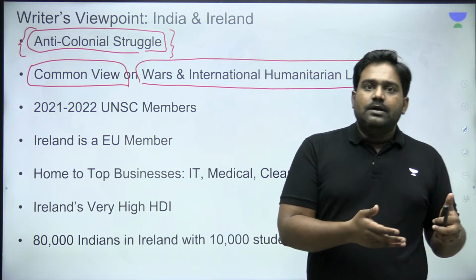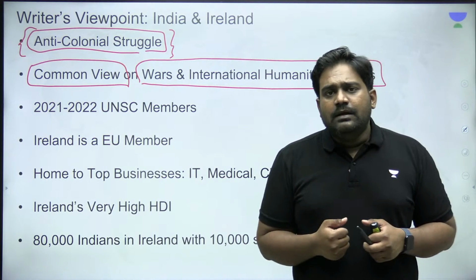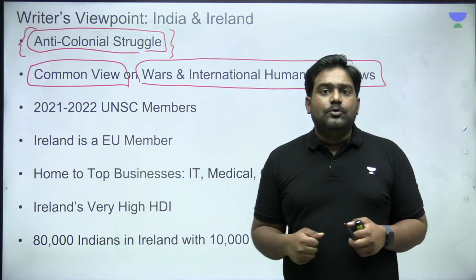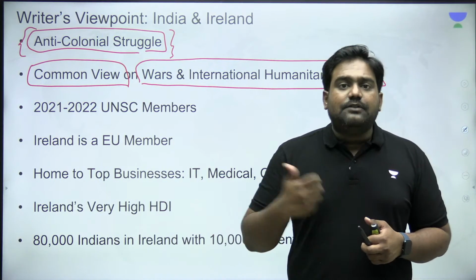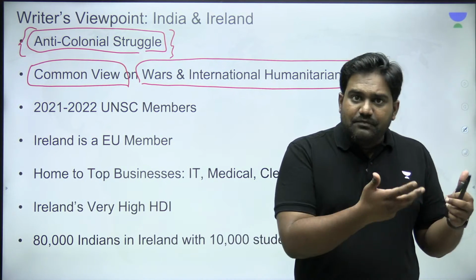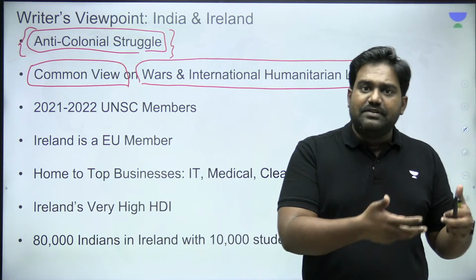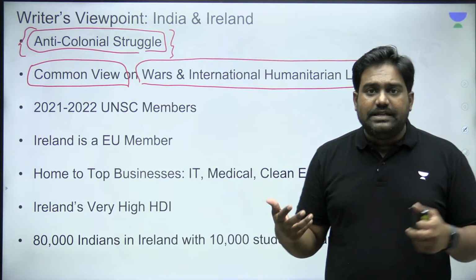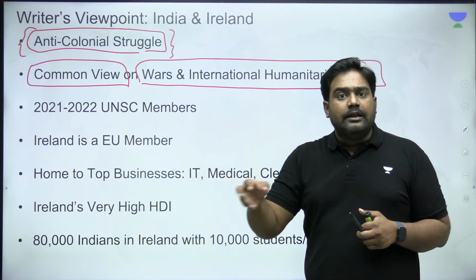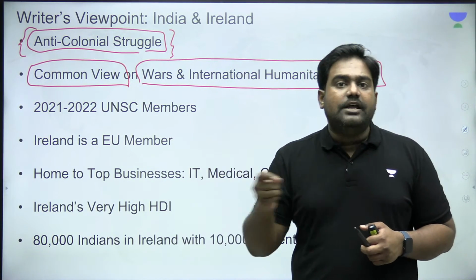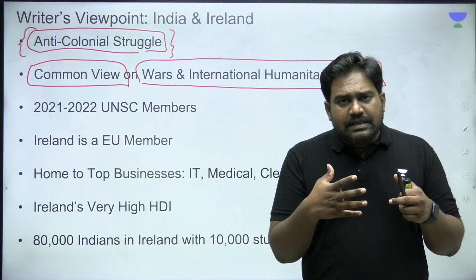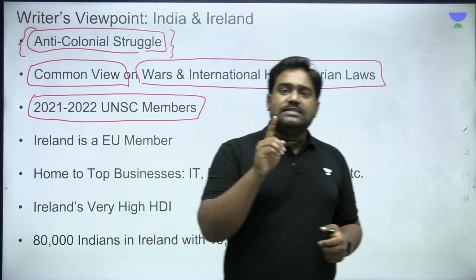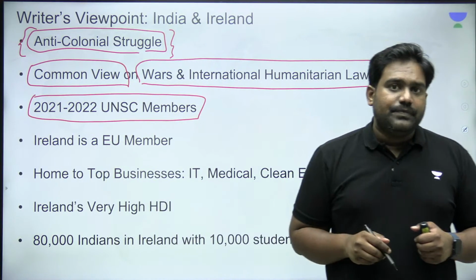India also has suffered because of large-scale communal violence during partition, right? Because of colonial abusive policies and the wars that we have fought, and how India is a victim of terrorism, right? India itself is a victim of terrorism and insurgency. So we have a shared experience, a common experience, and this pushes India and Ireland to have a common position on these global issues. So this is something that will keep India and Ireland together, and this was very evident at the UN Security Council a couple of years ago.